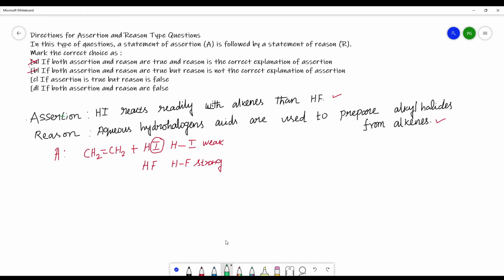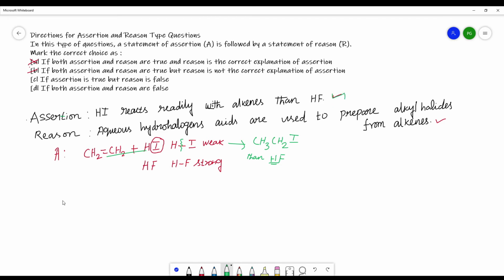Since it is weaker, this bond can be broken easily, and HI readily reacts with the alkene, giving the alkyl halide, that is CH3CH2I, than HF, because in HF the bond is strong. So the assertion given is correct.